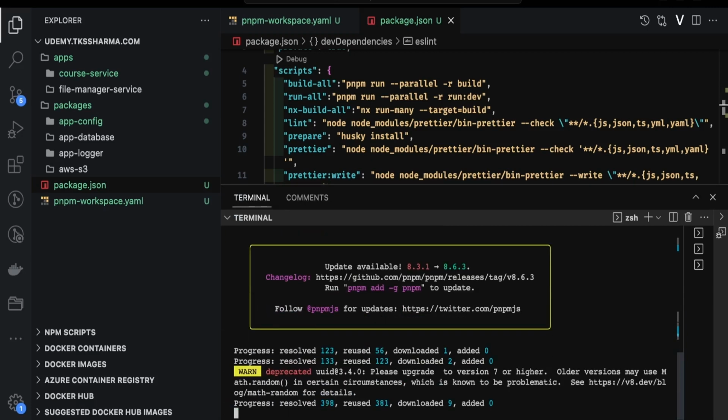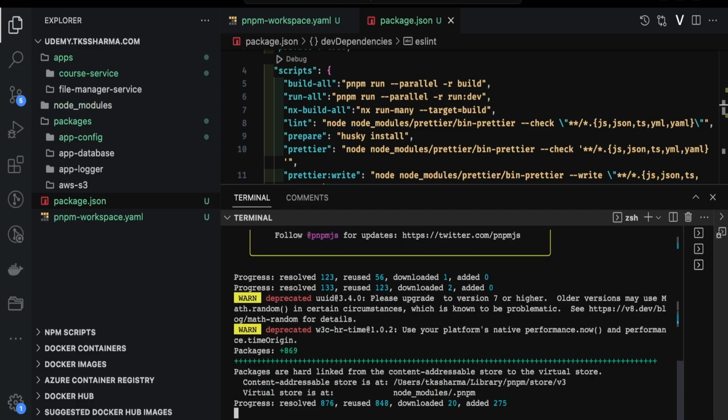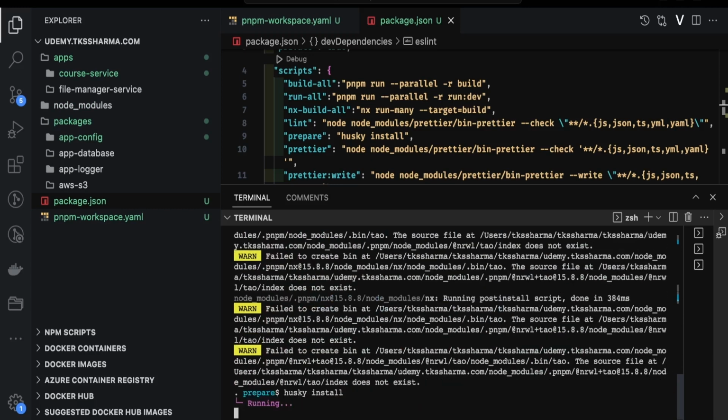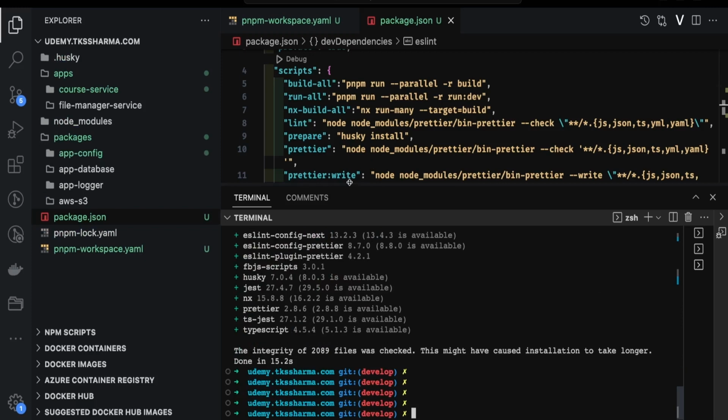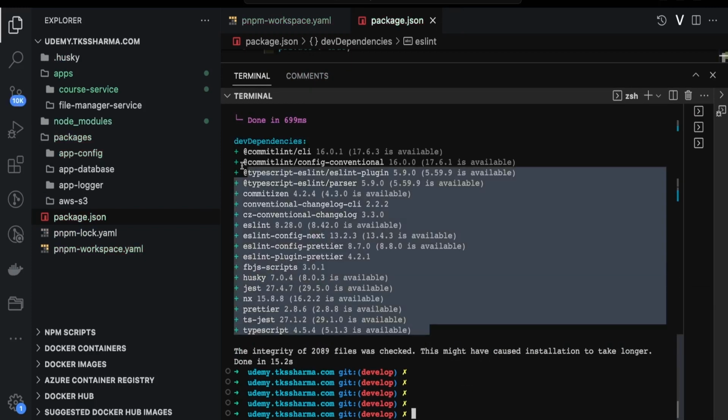And I'm using Node.js 18 version. You can use the latest version. You can use nvm to switch the Node version from 16 to 14, 14 to 16, and 16 to version 18. Okay, these are my root level dependencies. Nice and clean. I don't have any application level dependencies here.